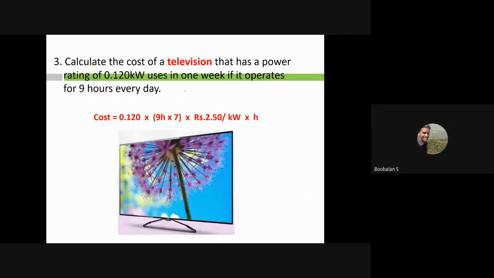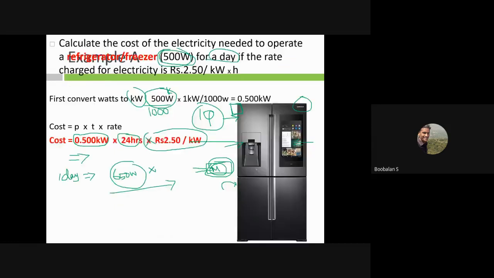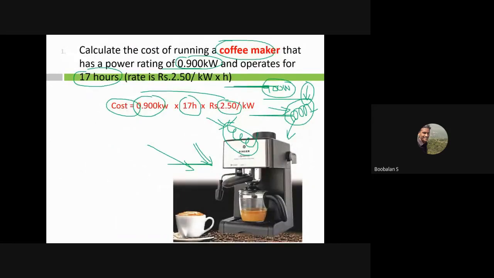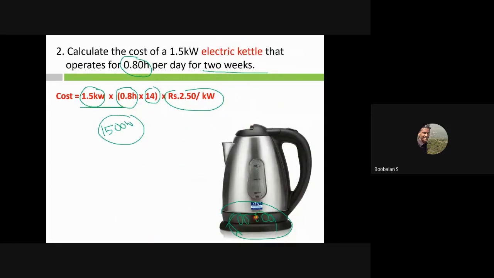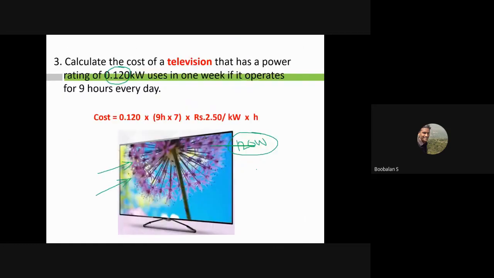Also one more example: television. It will be around 120 watts, very minimum. There is no moving electrical part, only electronics parts, and it requires minimum voltage, so the current rate is also very minimum. That's why it is 120 watts for my thin LED TV. You can have clarity: here the fridge was 500 watts because it has an electrical motor and a coil, then 900 watts, and one more induction coil at 1500. With only electronics parts, it is 120 watts.